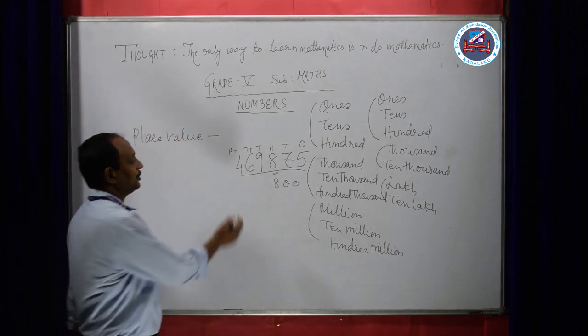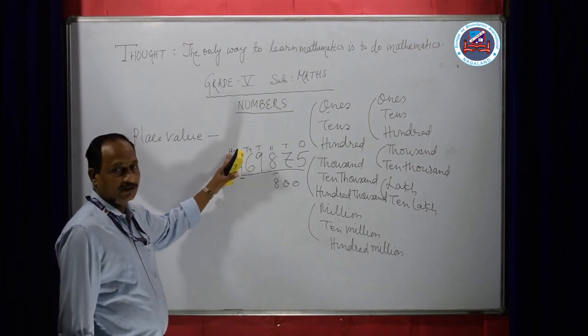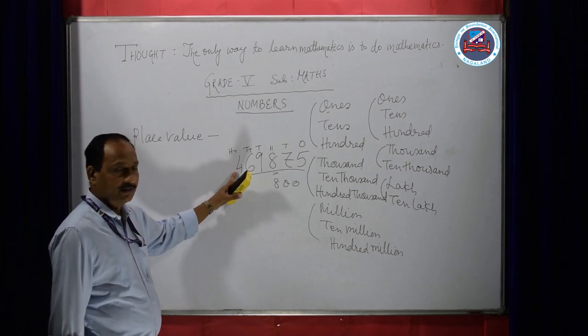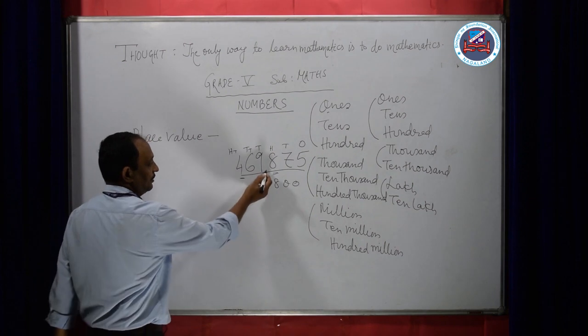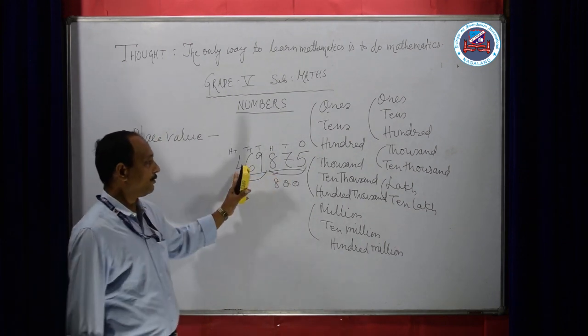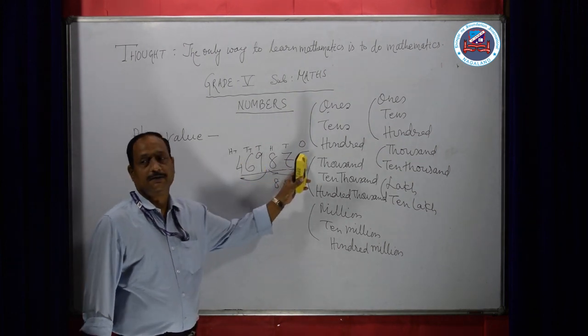Now, what is the position of this 4? It is in the 100,000 place. That means the place value of 4 is 400,000. When we take these digits together, it goes like this: 469,875.